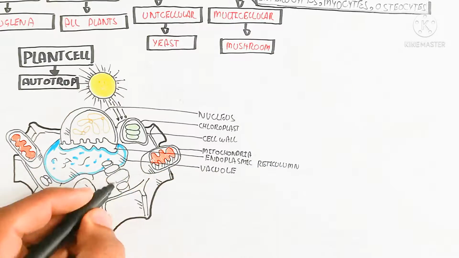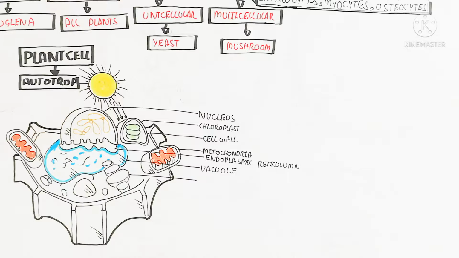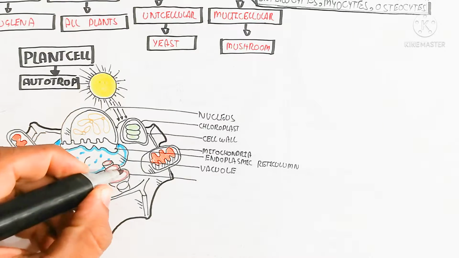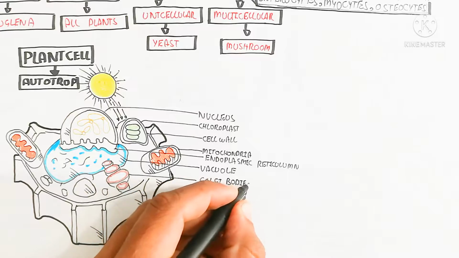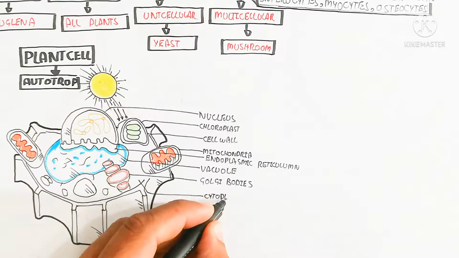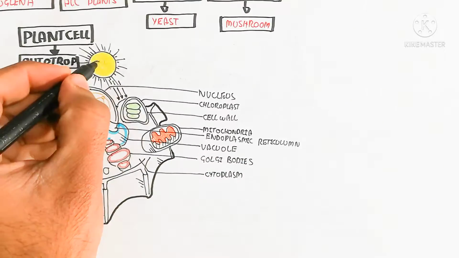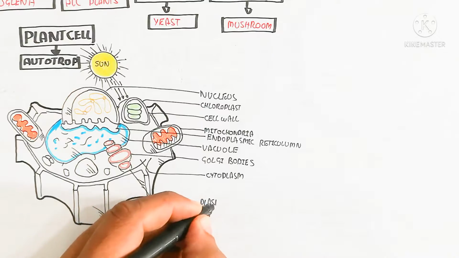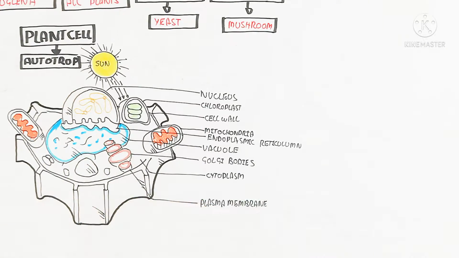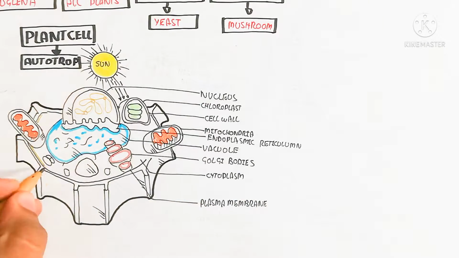Sugar is used to produce ATP, and the endoplasmic reticulum is used for the transport and synthesis of protein, because ribosomes are present. The vacuole is used for the storage of water and minerals, and the Golgi body is used for the transport and maturation of protein, in the form of smaller vacuoles.